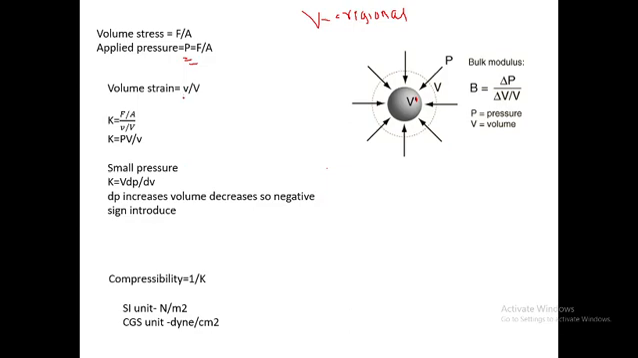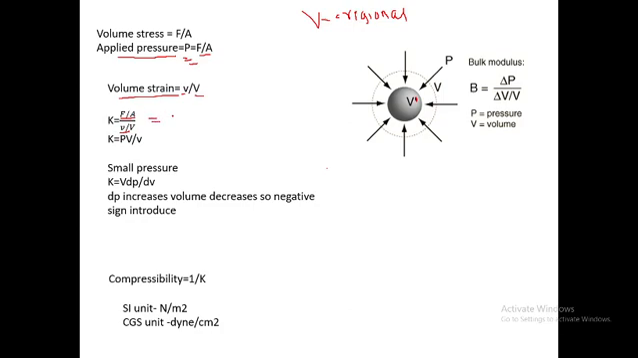So volume strain can be defined as the change in the volume to the original volume. The change in the volume is small v divided by the original volume, capital V. The stress is nothing but P, that is F upon A. So F upon A divided by v upon V, this is the volume stress divided by the volume strain.